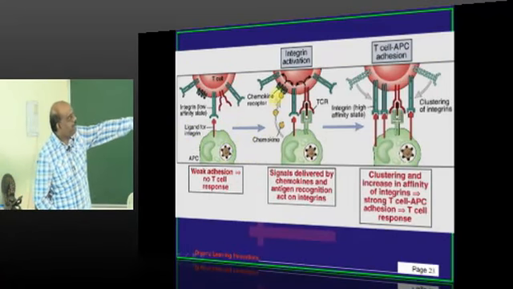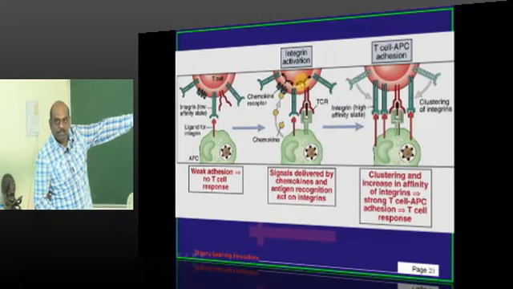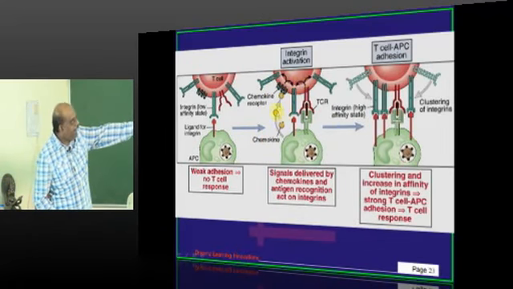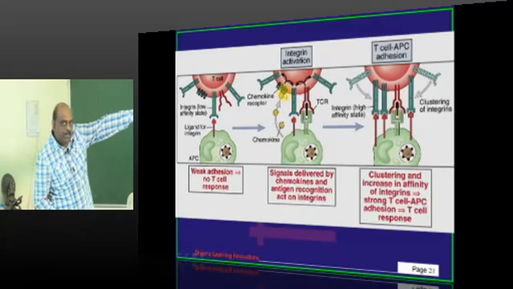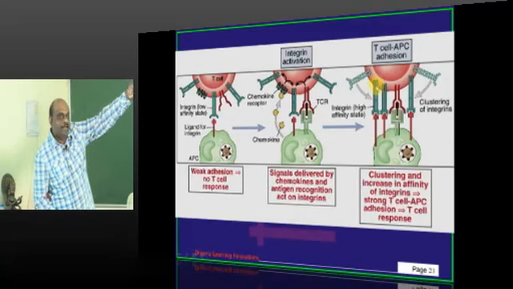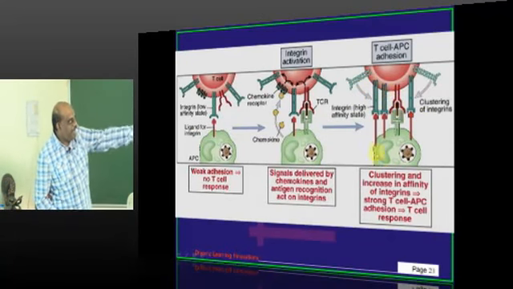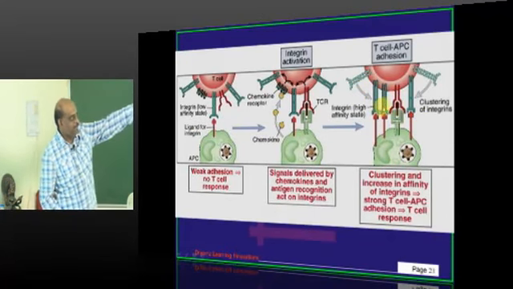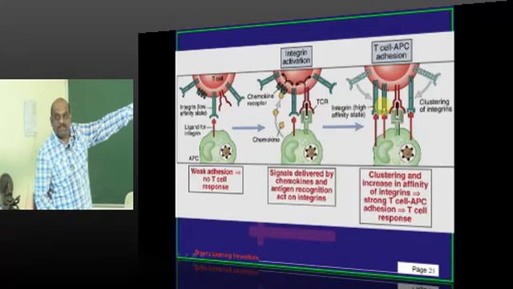These chemokines will bind with the chemokine receptor on the T cell. On binding of chemokine to the chemokine receptor on the T cell, the integrin on the T cell will reach a high affinity state. Once it reaches high affinity state, it will bind with this antigen presenting cell.